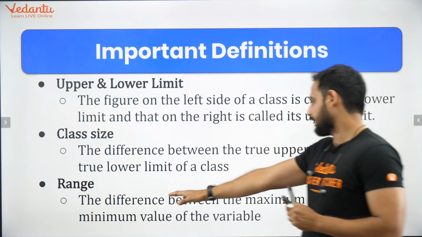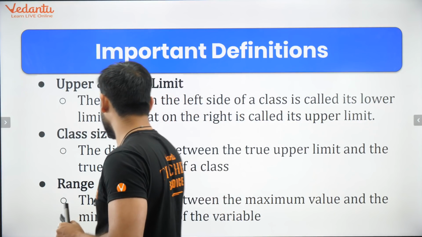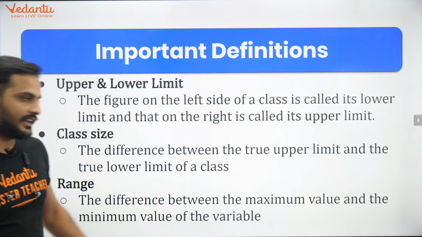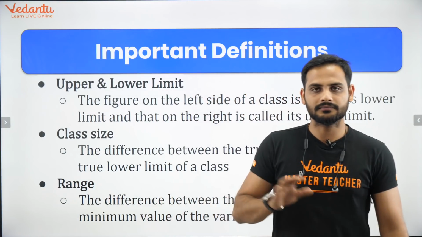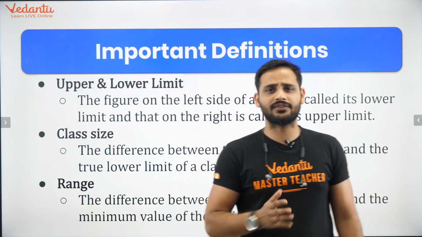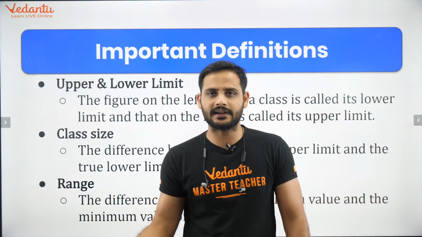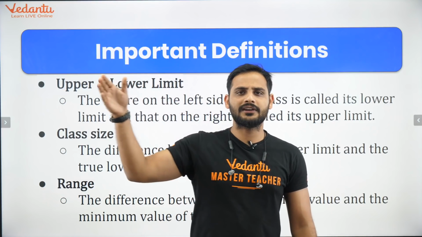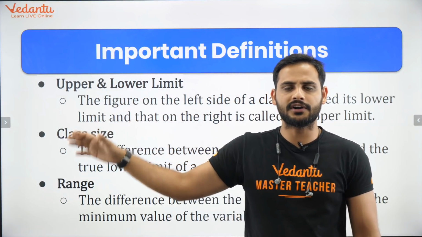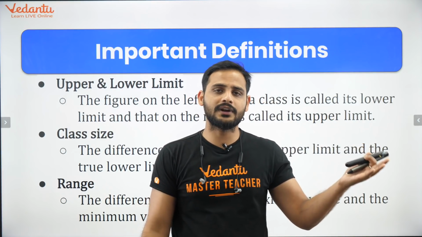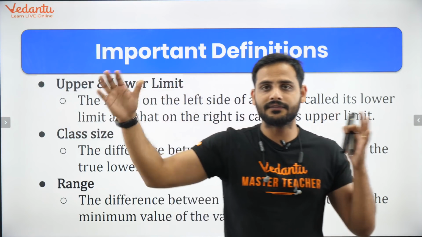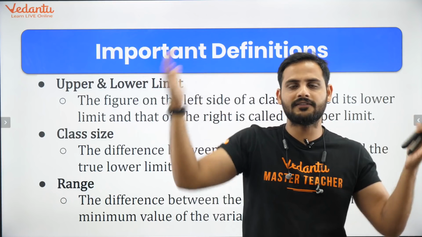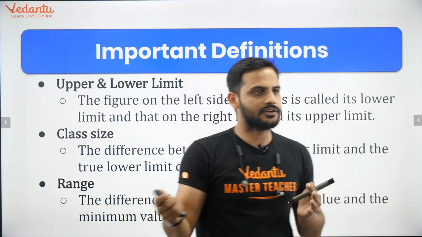And range is the difference between the maximum value and the minimum value of the variable. Whatever is the maximum value, from that subtract the minimum value, and that will be your range. Suppose ungrouped data is given, the marks of the students. The minimum marks a student got is 5, the maximum marks are 95. So the range of the data will be 95 minus 5, which is 90 marks. This is the range of the data.